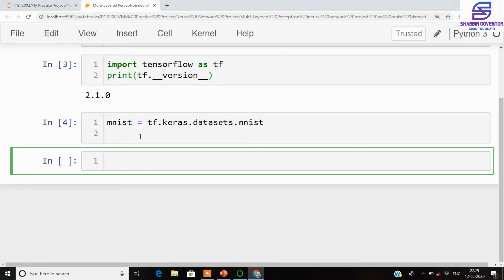After the dataset is loaded into MNIST, we'll create 4 variables: X train, Y train, X test, Y test. Since we have the MNIST dataset provided directly in the Keras module, in real-world examples, whenever you are working on other high-end networks like convolutional neural networks or recurrent neural networks, it is not going to be as easy as shown in this video, because the data here is packed very nicely into the Keras module and we can split it easily. So we'll first split it into xtrain, ytrain, xtest, ytest, and load it into them using the load data method.